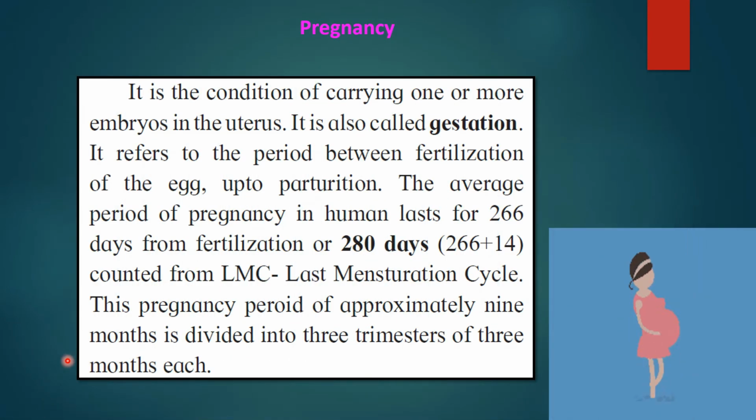Let's understand pregnancy. It is the condition of carrying one or more embryos in the uterus. It is called gestation. It refers to the period between fertilization of the egg up to parturition. Parturition means childbirth. The average period of pregnancy in humans lasts for 266 days from fertilization, or 280 days counting from the last menstrual cycle. This pregnancy period of approximately 9 months is divided into 3 trimesters of 3 months each.